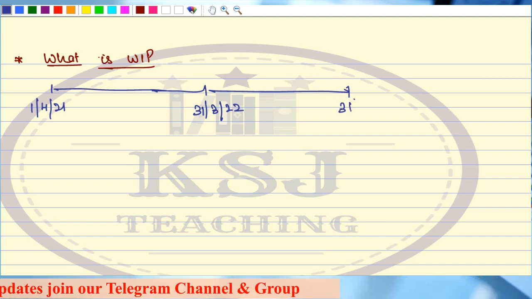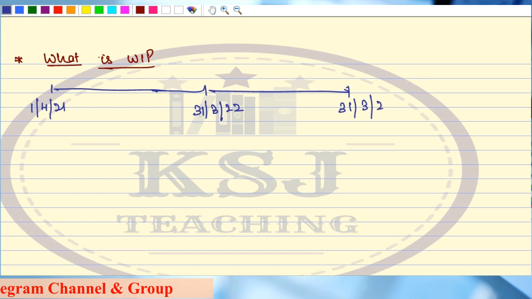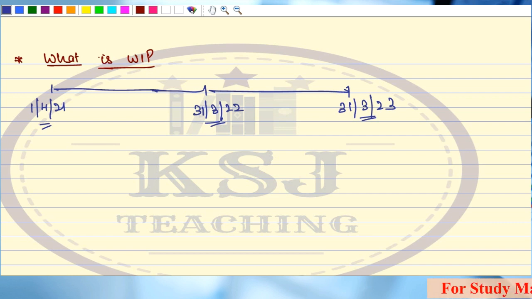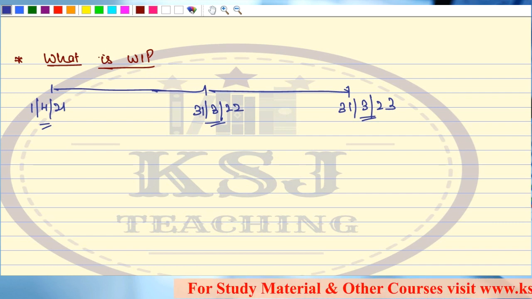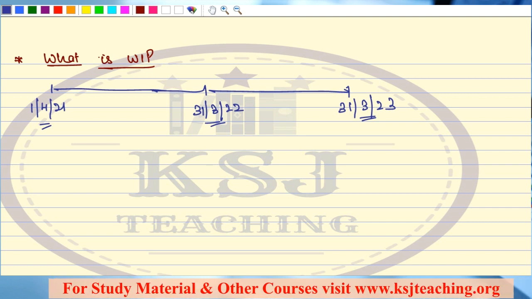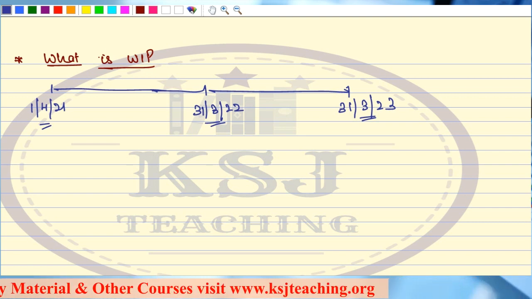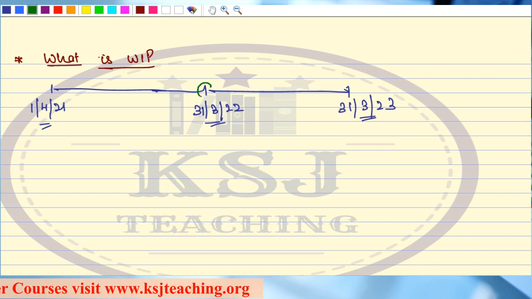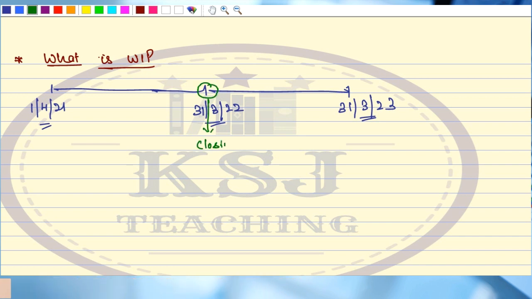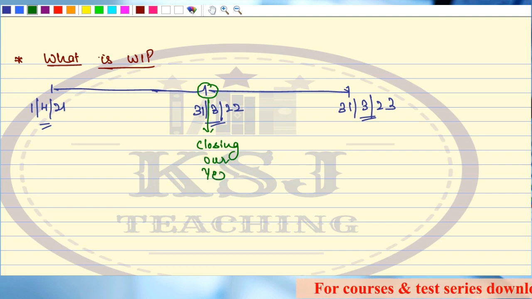So the contract starts on 1st of April 21 and will end on 31st of March 2023. On these dates, we are closing our year-end books.